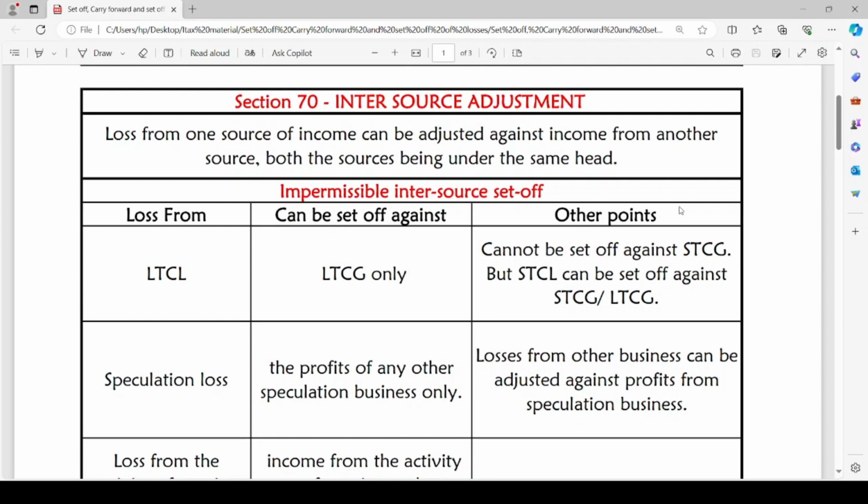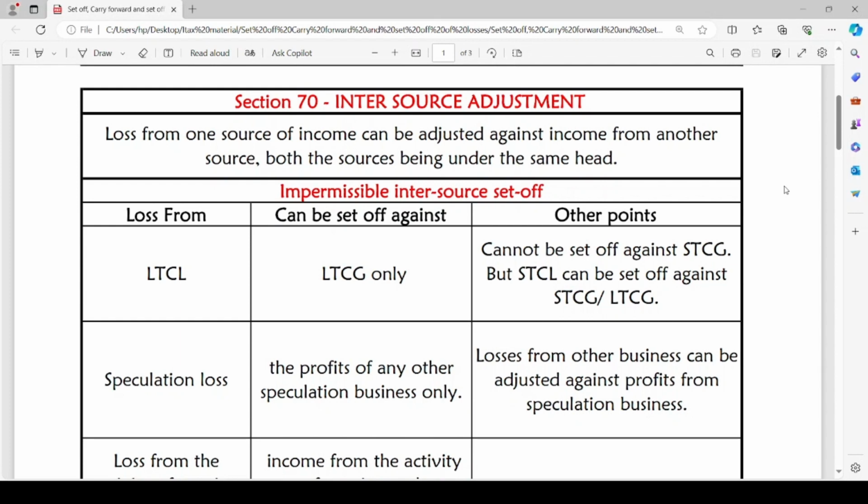But there are a few impermissible inter-source set-offs of losses. Let us see what those are. The first one is long-term capital loss. Long-term capital loss can be set off against long-term capital gain only.